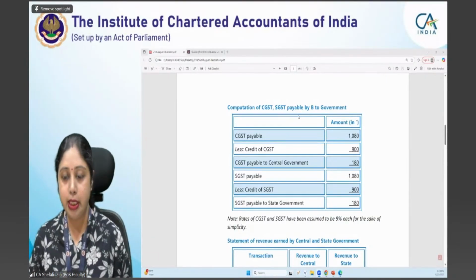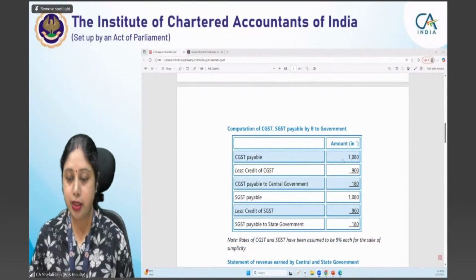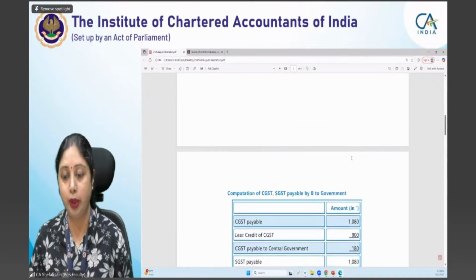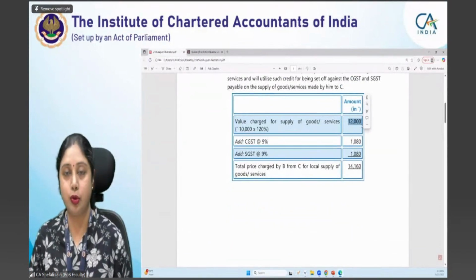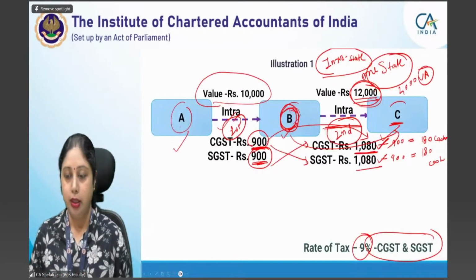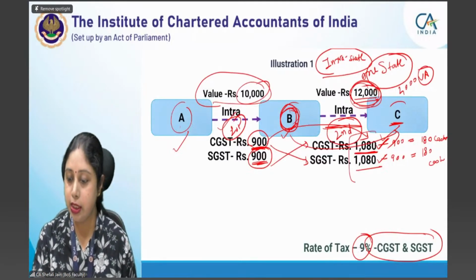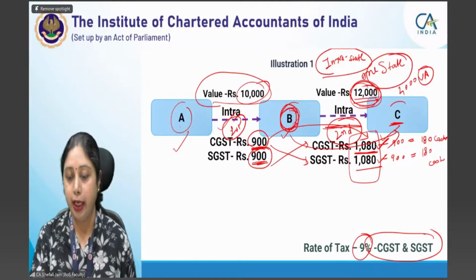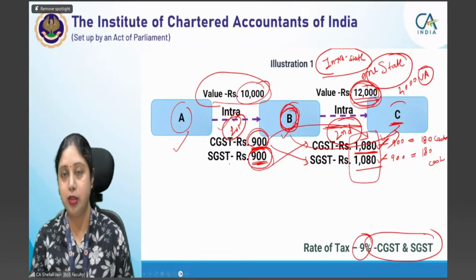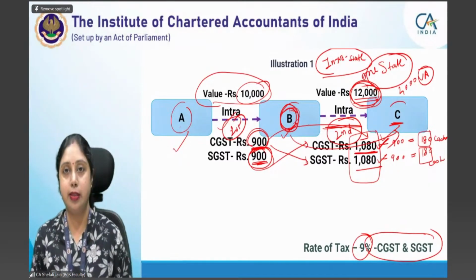Now, when B is making a supply transaction to C, since this transaction is also an intrastate transaction, CGST and SGST of an increased amount will be paid because the value has increased. Now your value has become 12,000 rupees. Earlier your value was 10,000 rupees when supply was being made from A to B. Then the value was 10,000, now it is 12,000. So now the CGST, SGST amount is 1,080 rupees. And while paying this, you will use the credit of 900 rupees each of CGST and SGST, which is available as credit. So finally, only 180 rupees CGST and 180 rupees SGST has to be paid in cash.